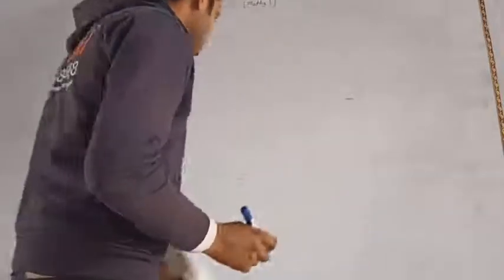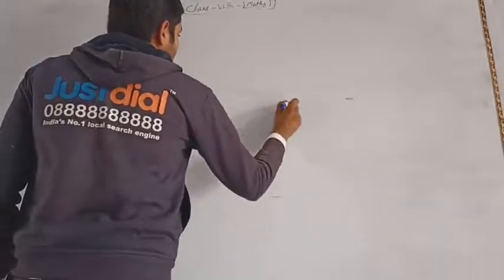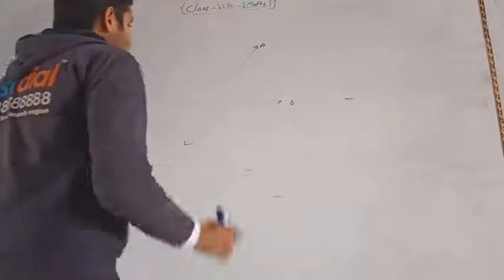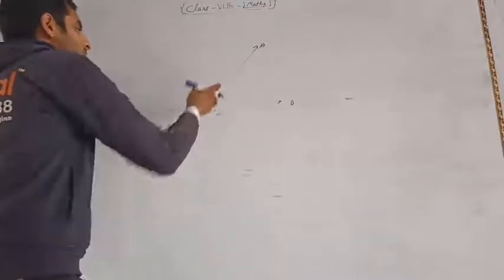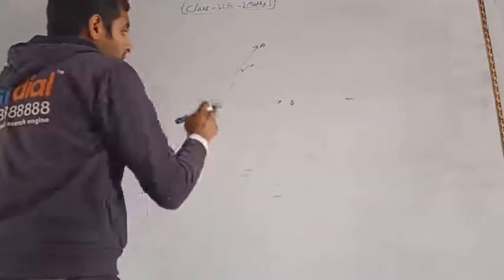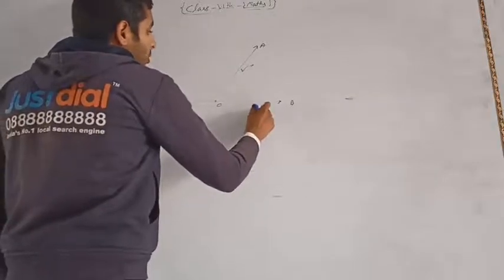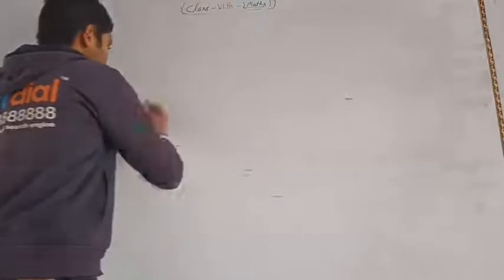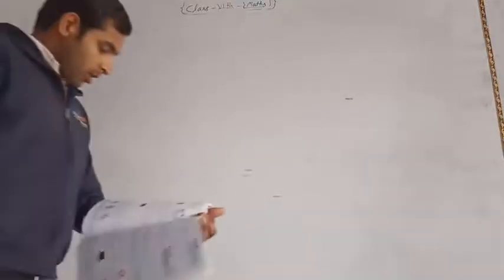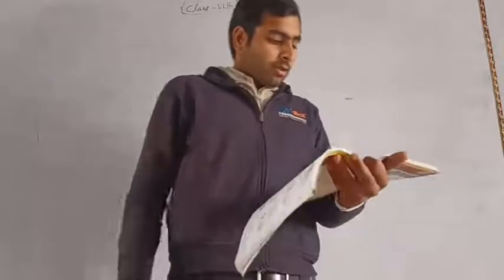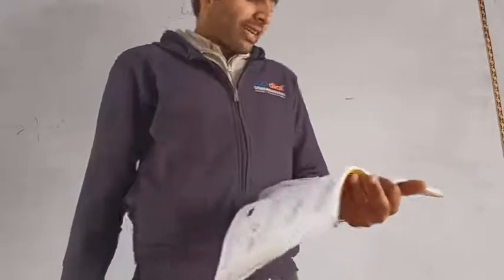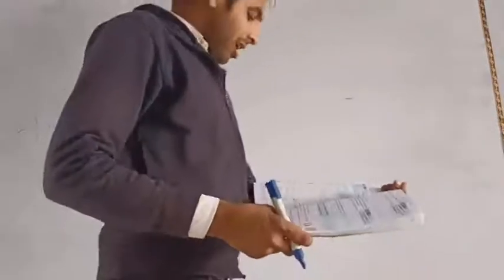intersecting lines are given. So if any line A intersects any other line B at any point O, then this line is called an intersecting line to B. Okay, so A is an intersecting line to B. Here in your book it is also given that two lines that meet each other at a common point are called intersecting lines. Okay.